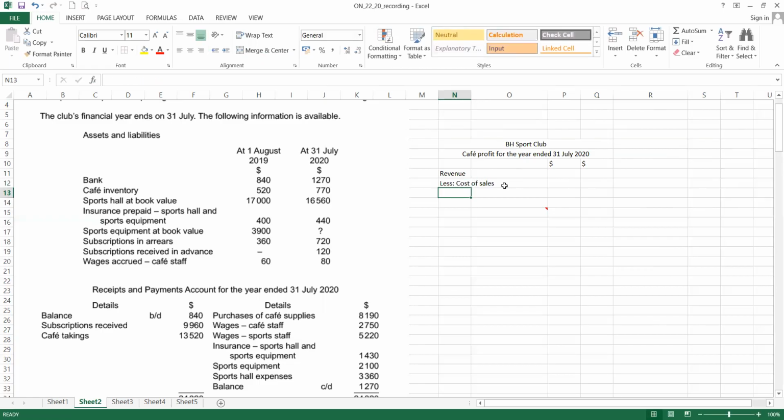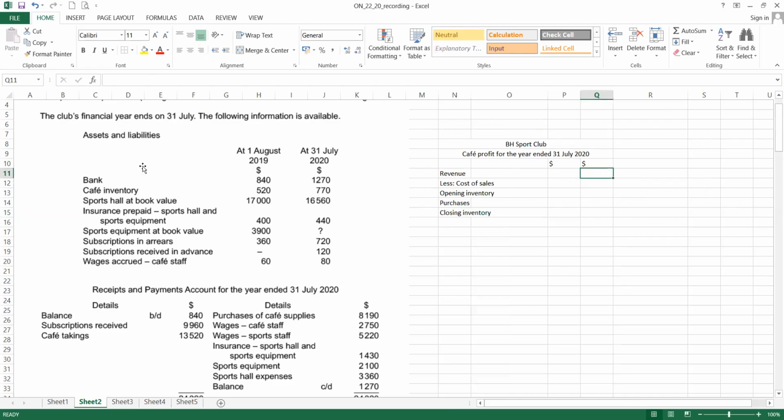We have the cafe inventory, which is the opening inventory. And then we have the purchases. The items normally appear in the income statement, we put it down first. Closing inventory. If there is any additional or anything that needs to be adjusted, we adjust it.